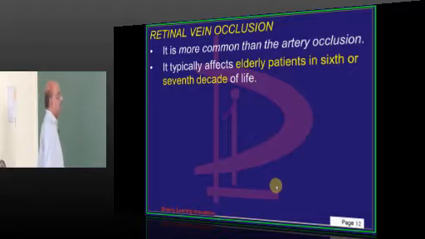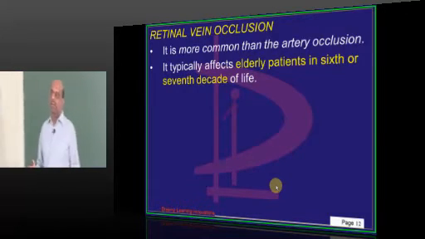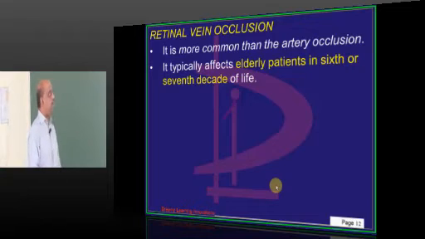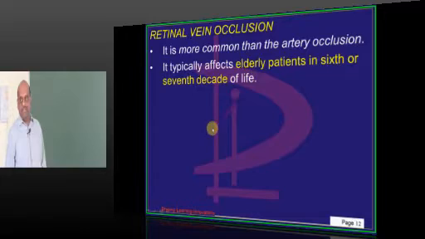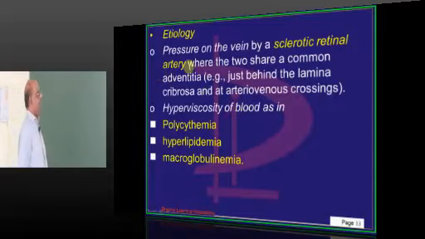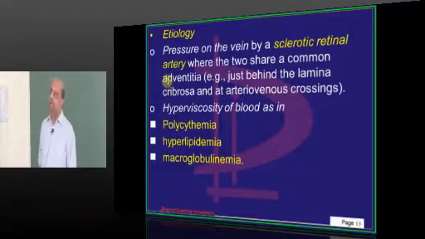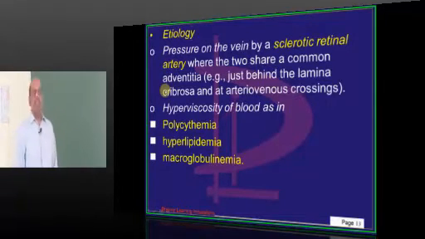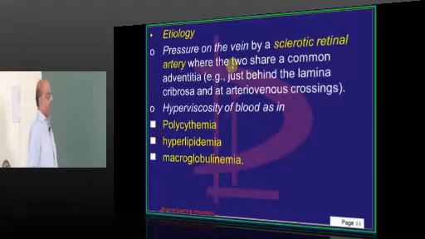Now, if you look at retinal vein occlusion, it is more common than arterial occlusion. Once more in elderly people in their 6th to 7th decade of life, even central retinal vein occlusion has the same risk factors. Now what is the etiology? Why should a thrombus form in a central retinal vein?